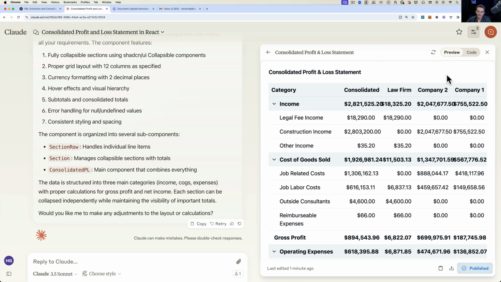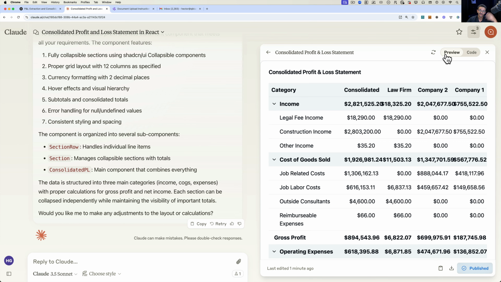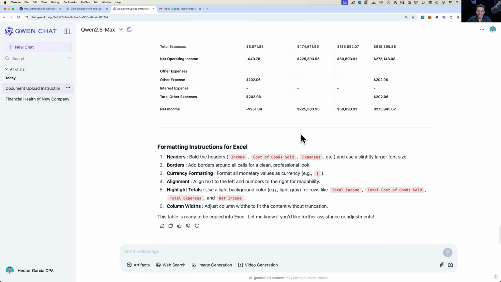And then if you have a web designer, or if you're designing an app, for example, if you're an accountant that's dabbling into app development, you bring your developer, you just give the developer the code and say, this is how I want it. And then the developer just does the geeky codey stuff. But you, as the designer, as the thinker, you are the one that thinks through these things and works through these things without having to know any code. So it's pretty interesting. Let's go back into Quen.